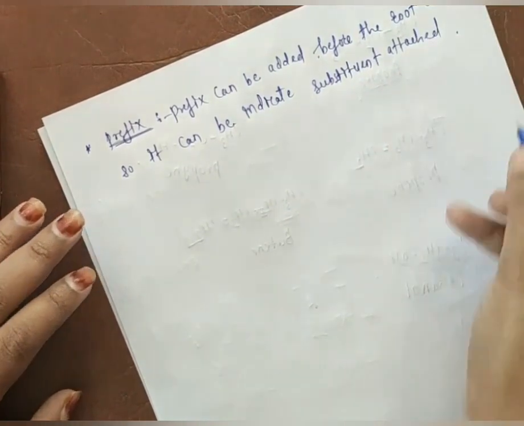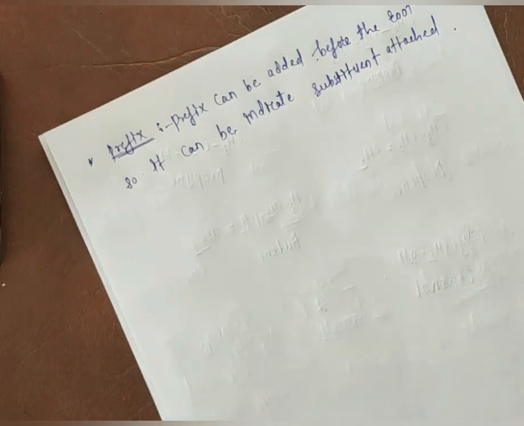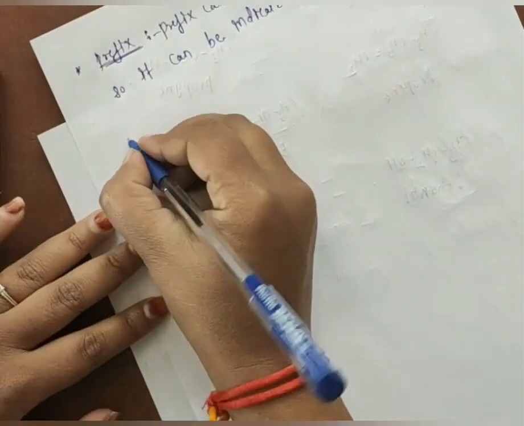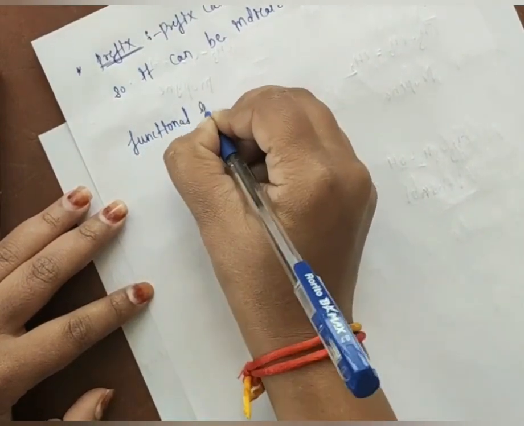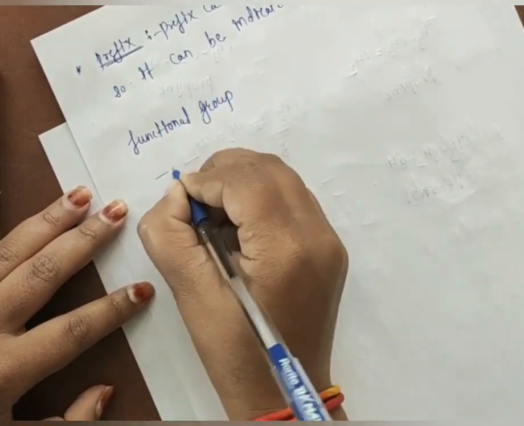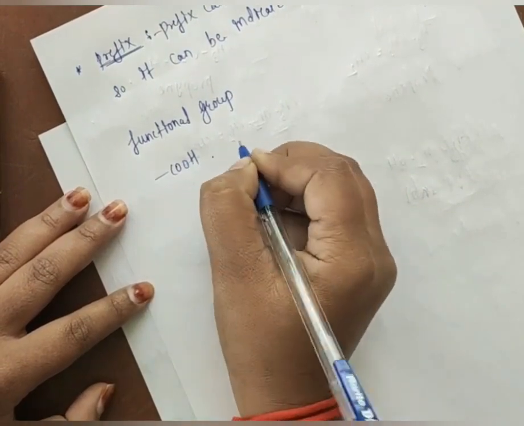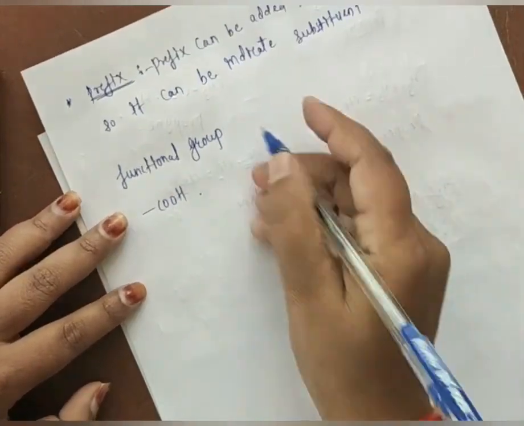Suppose in any organic compound there is a presence of a different functional group. In that case we have to use a prefix, and this prefix can be added before the root word. So it can indicate which substituent can be attached to a particular organic compound. Now suppose I take a functional group, that is COOH. All of you know that COOH is nothing but carboxylic acid.